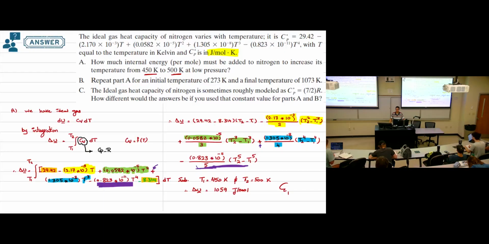Clear? Second requirement, B: use the same equation, but this time this will be the value of T1, this will be the value of T2. Now you can see T1 and T2 have a large difference between requirement A and B. Requirement A has only 50 Kelvin. Requirement B has almost 700 Kelvin difference. But we will repeat in the same equation.